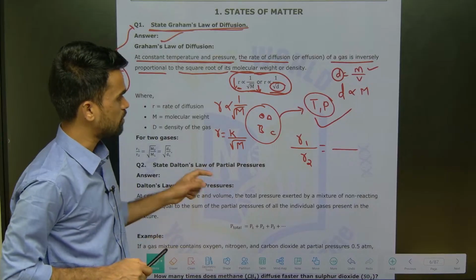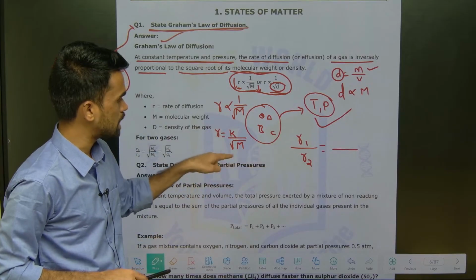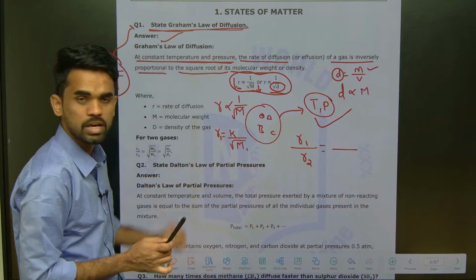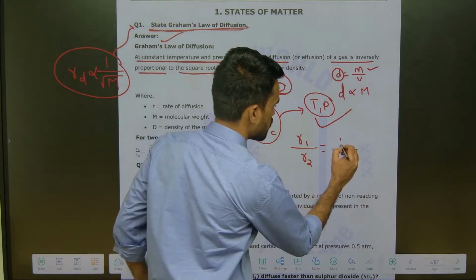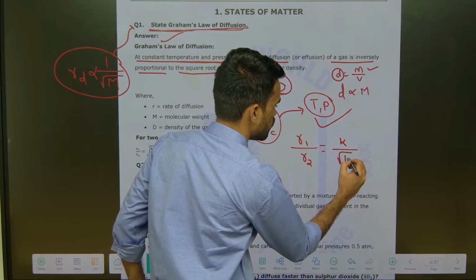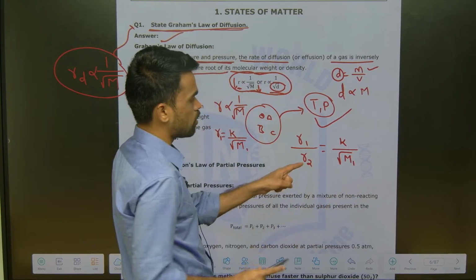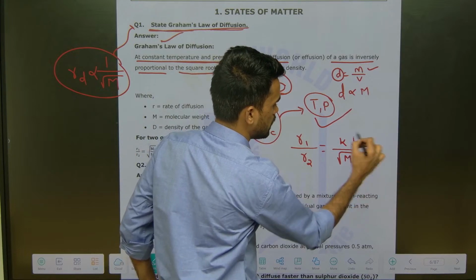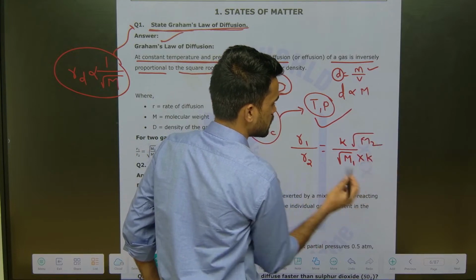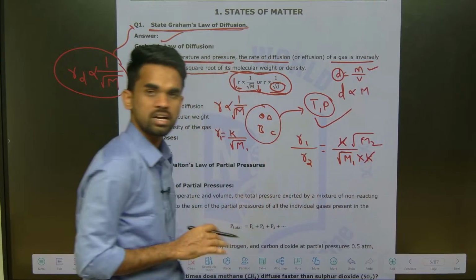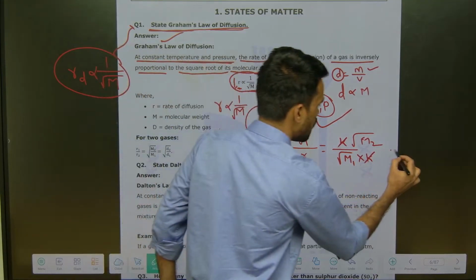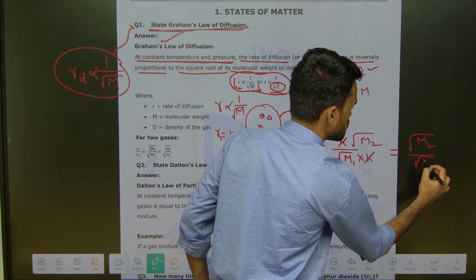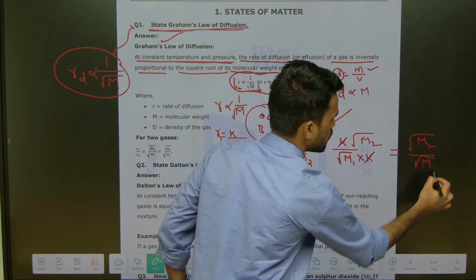So wherever I have R1, there I can place like this now. In the place of R1, I can write K by root over M1. And wherever we have R2, there we can write K by root over M2. That's it. These both are proportionality constants, remove them. So what we will get, R1 by R2 is equal to root M2 by root M1, that's it. This is how you need to mention it.